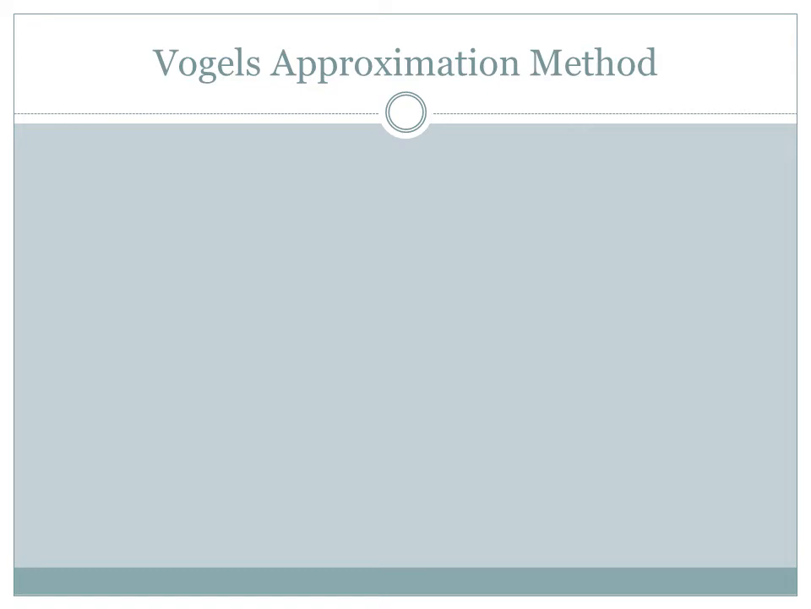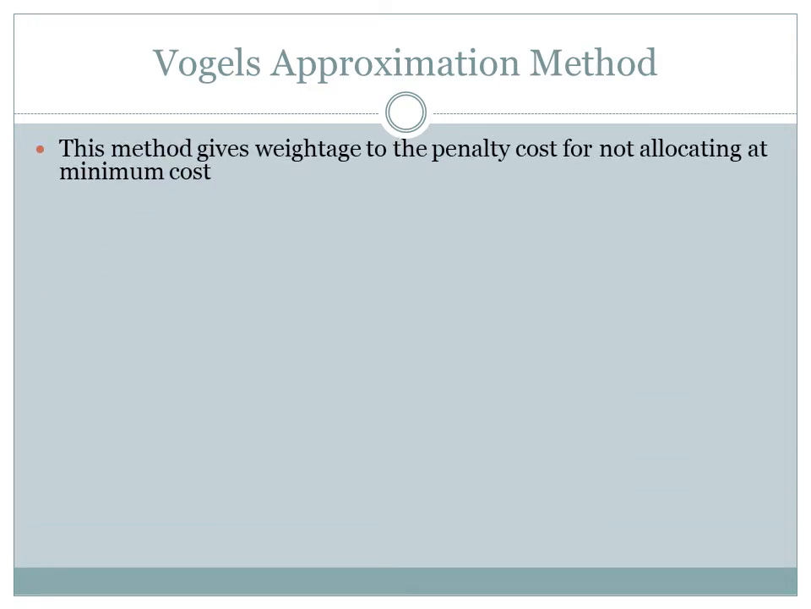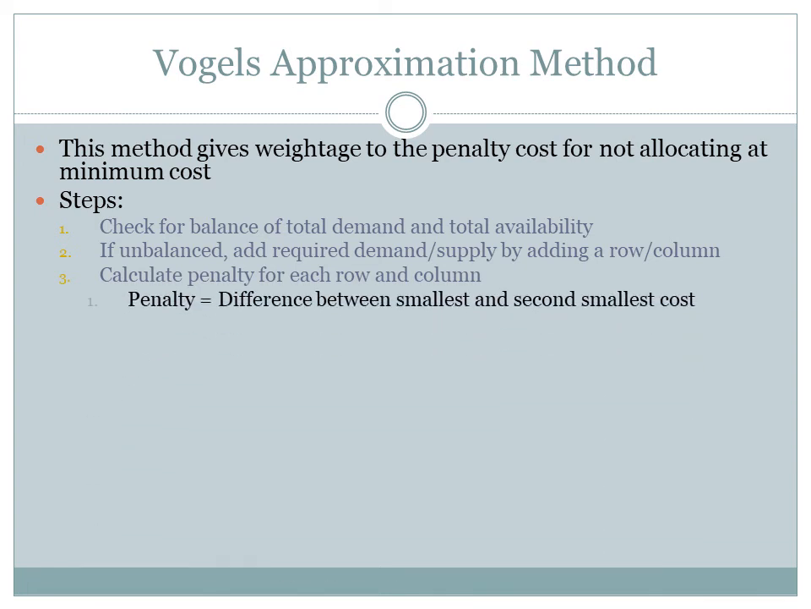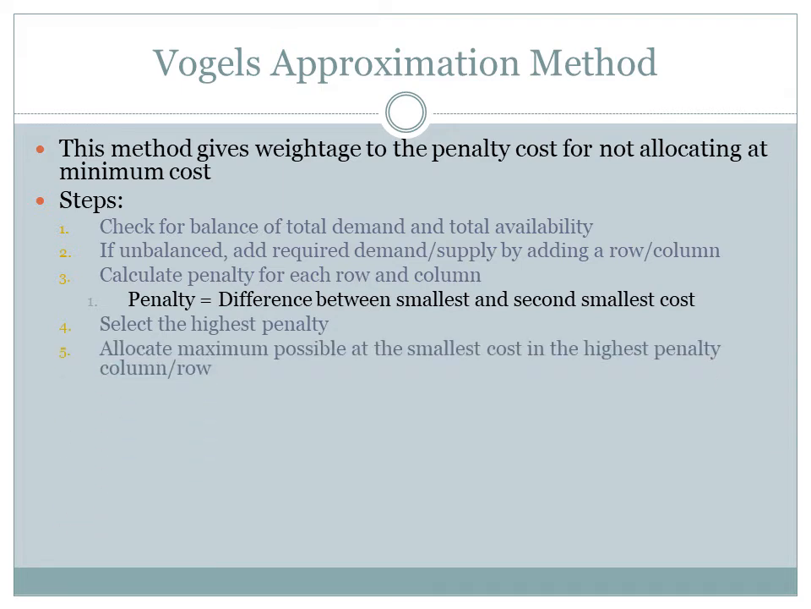Now, the next method is Vogel's approximation method. This method gives weightage to the penalty cost for not allocating at minimum cost. Steps involved. Again, check for the balance. If the problem is not balanced, make it balanced. Calculate penalty for each row and each column. Penalty is nothing but the difference between the smallest and second smallest cost of that column or row. Select the highest penalty for allocation. Allocate maximum possible at the smallest cost in the highest penalty column or row.